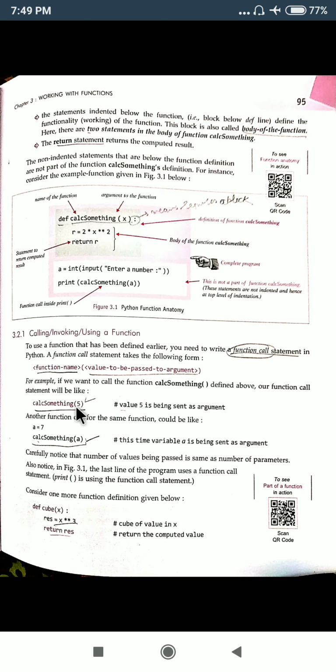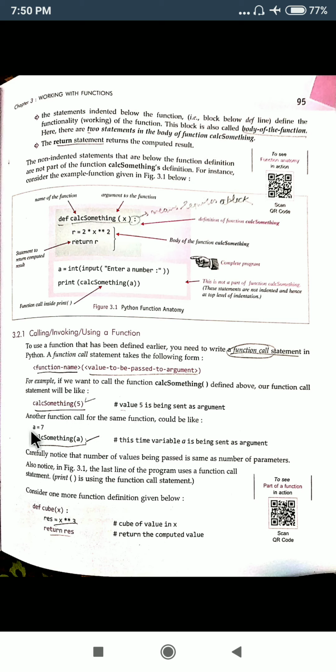See, it is telling you how you can pass the value to the function definition. These are the various methods to pass a value in the function call, and that will actually be passed to the function definition. Either you can input using the input function or you can directly write the value of a here, like it has been written calc something 5.